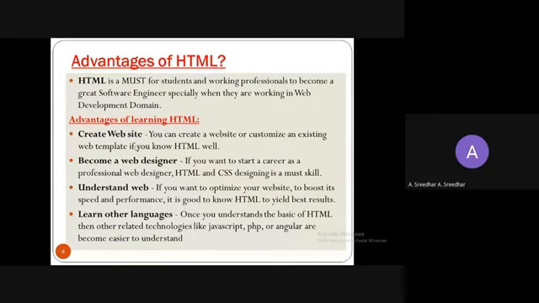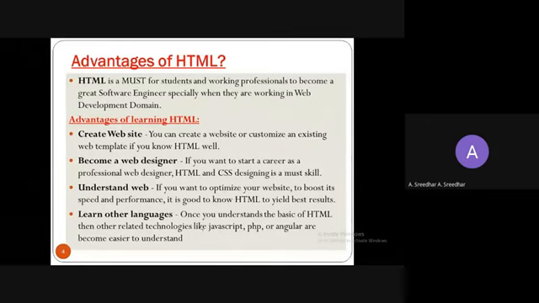Once you get knowledge of HTML, you can move on to the next technologies linked with it, like JavaScript and PHP.